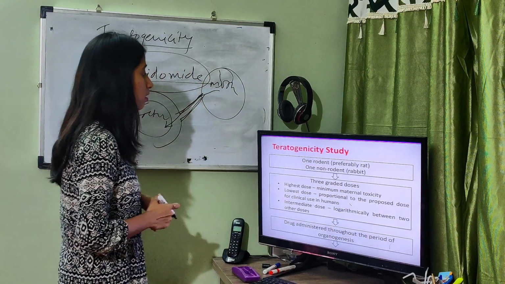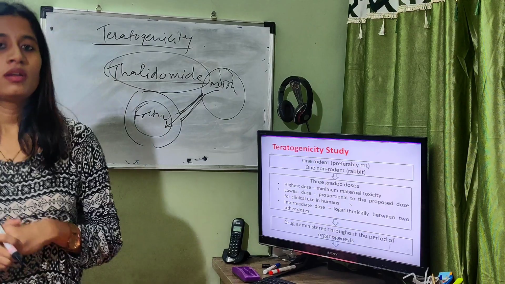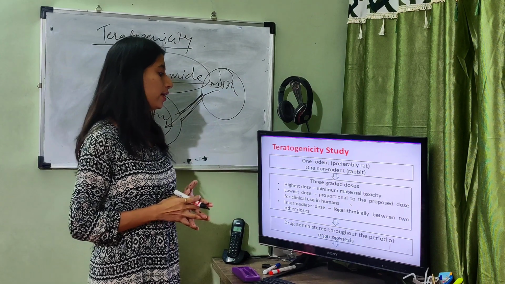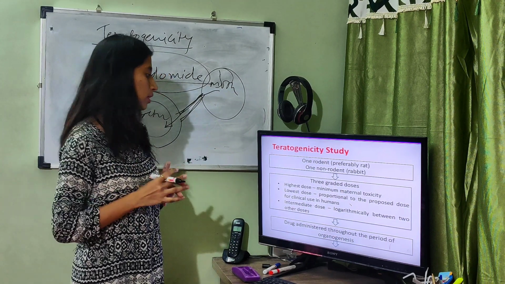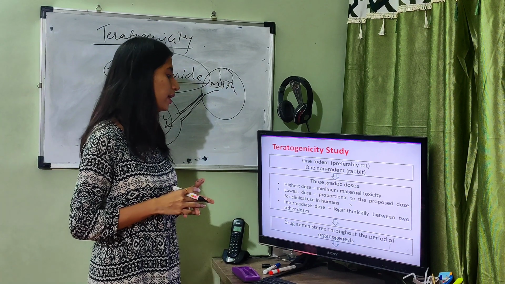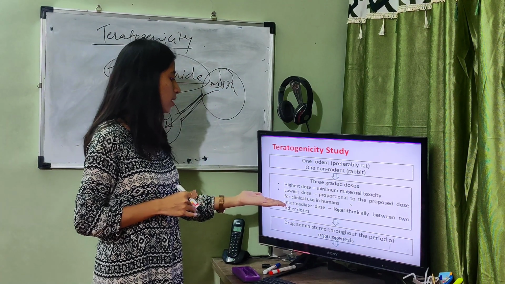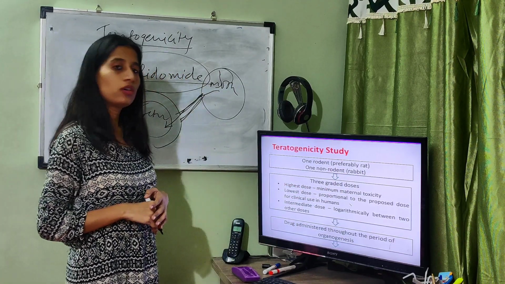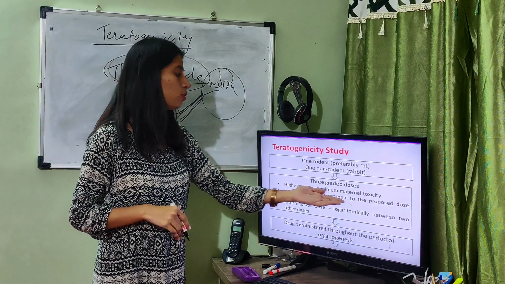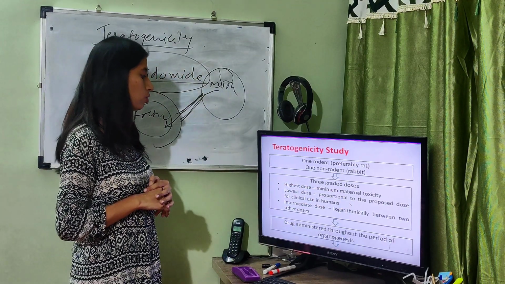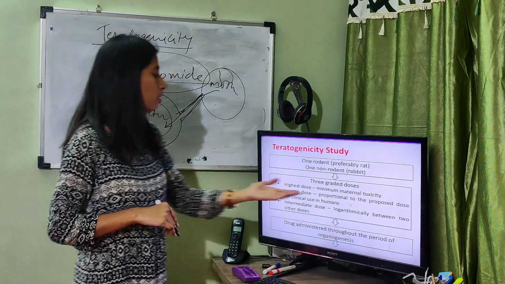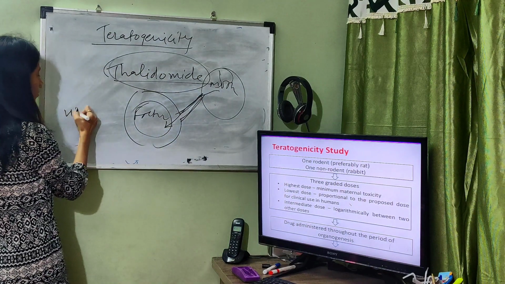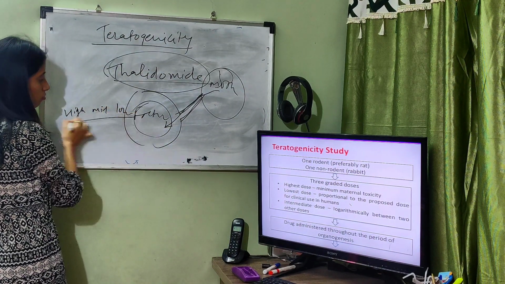Okay, how is this teratogenicity study done? Here, one rodent and one non-rodent, preferably rabbit, is taken. It is divided into 3 graded doses: highest dose, lowest dose and intermediate dose. The highest dose will cause minimum maternal toxicity. The lowest dose is proportional to the proposed dose for clinical use in humans, and the intermediate dose is logarithmically between the 2 other doses. Means one high dose, mid dose and low dose we are taking here.